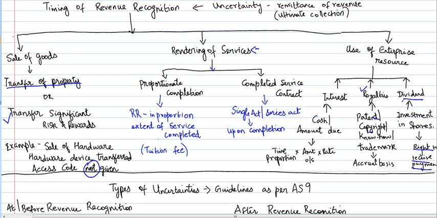So far we have discussed the timing of revenue recognition, but there is a small final note which the standard closes with, that is uncertainty. We have now seen the timing of revenue recognition, but there is always an uncertainty in the remittance of the revenue. If there is any uncertainty with respect to the ultimate collection of the revenue, in such cases we need to reconsider the timing of the revenue recognition, which means that the revenue recognition is to be postponed accordingly. Let's see that in detail in the next section now.